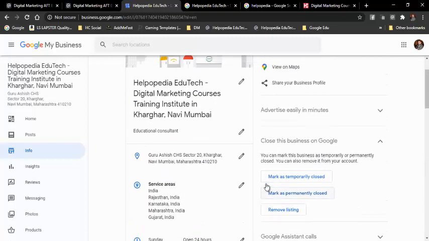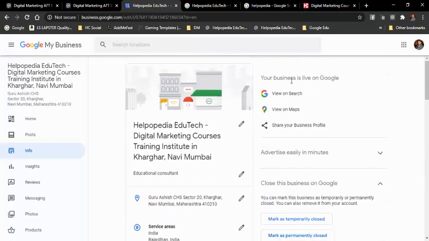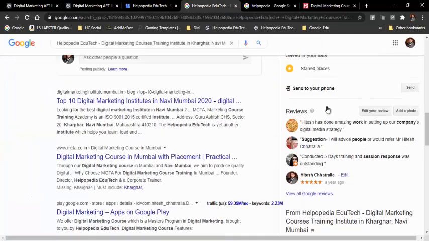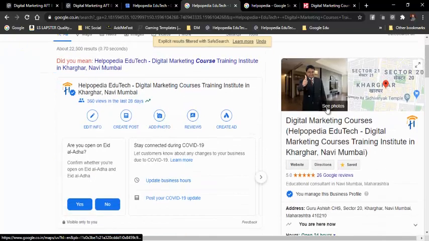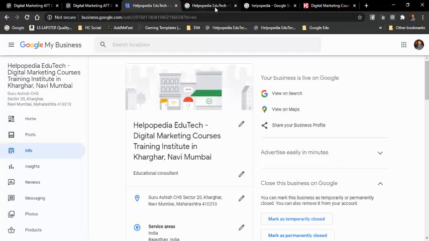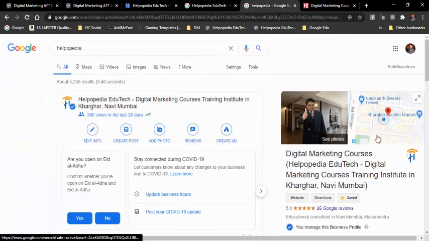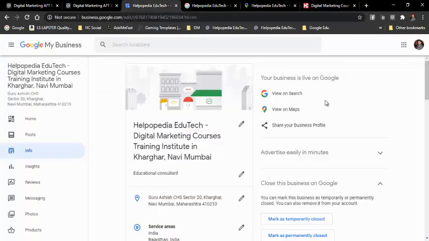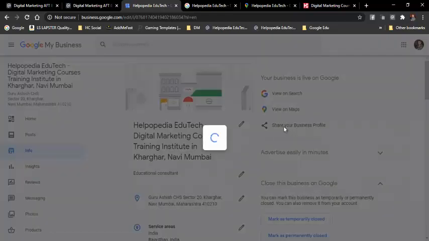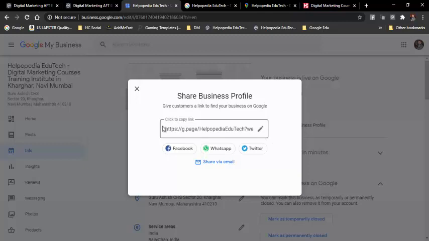And now on the right hand side, if we want to see how our listing looks on Google, I can click on view search. If I click on view search, then this page will open. How does this look like? This page will open, and if I click on view on maps, whatever information we had entered by clicking over here, the same information will be seen over here. That page will be displayed, and I can share your business profile. I can just share this information. You can see this page which I had just shown you.